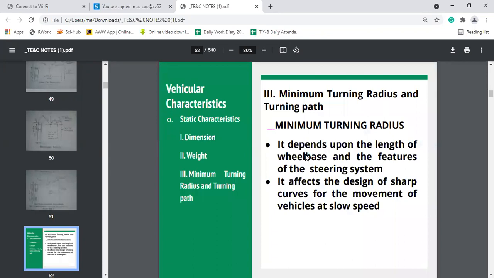So this minimum turning radius mainly depends upon the length of wheel base and the features of the steering system.